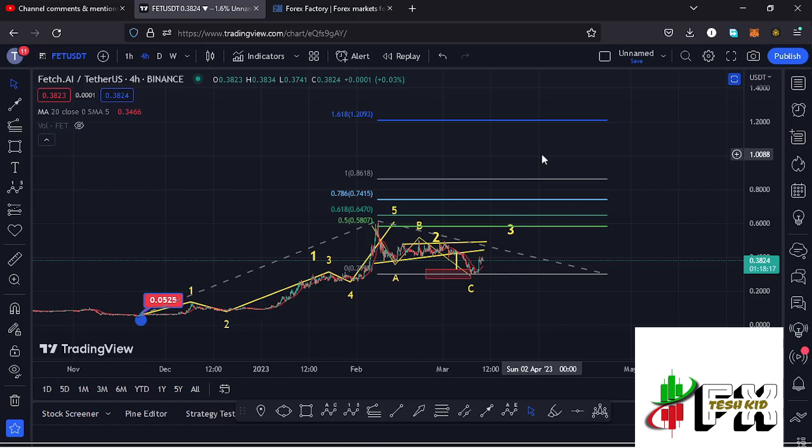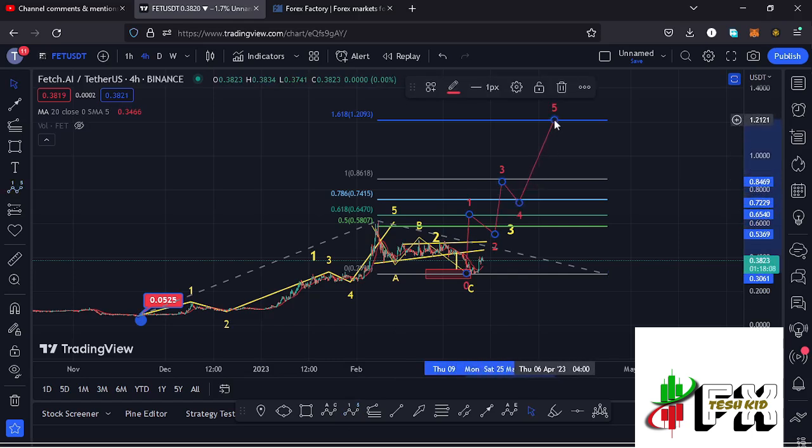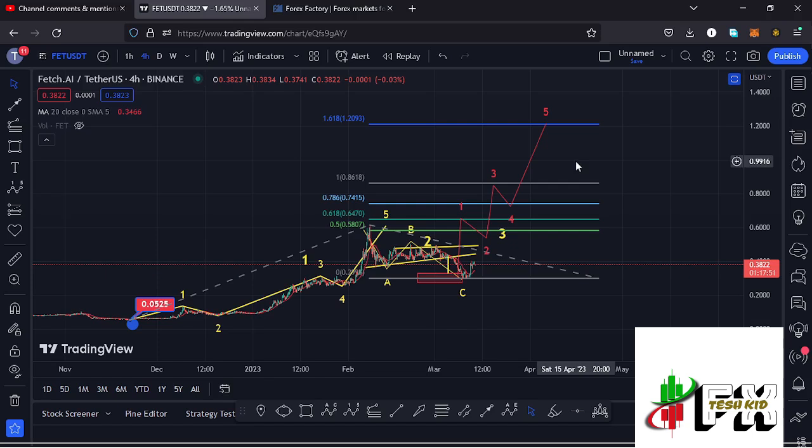And because a wave 3 to the upper side is an impulsive wave, I'm also expecting to see a 5-wave structure in formation within the formation of that larger Elliot wave count 3, having the wave 5 fully maximizing our target area at the fib level 1.618, and that is at around the $1.2093 mark. So that is what I'm expecting here on the short-term scenarios, and I believe we are seeing such a scenario here on the 1-hour chart.